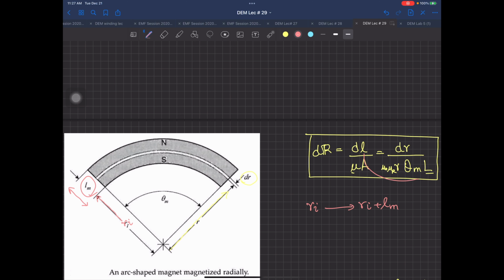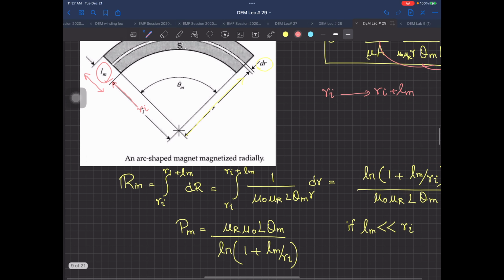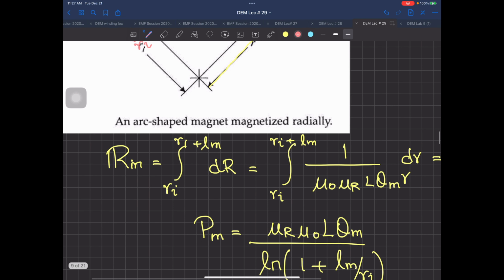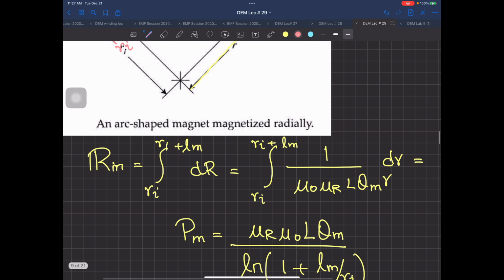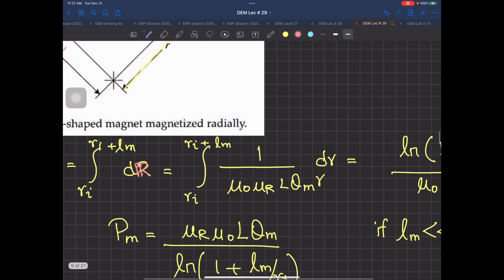So when you integrate this whole equation, you are going to have Rm, the material reluctance, equal to the integral of dr, again the reluctance symbol over there, with the limits. Then dr is taken outside, with mu naught mu r L theta m, and this whole term is constant.